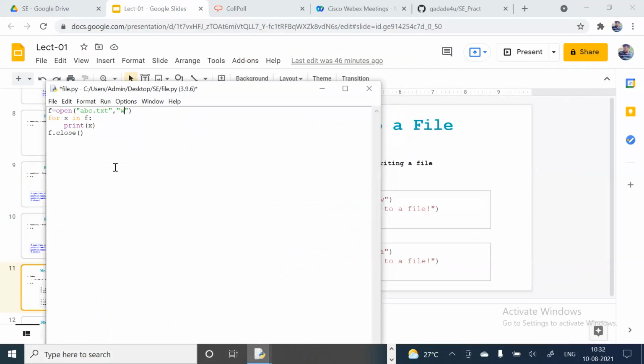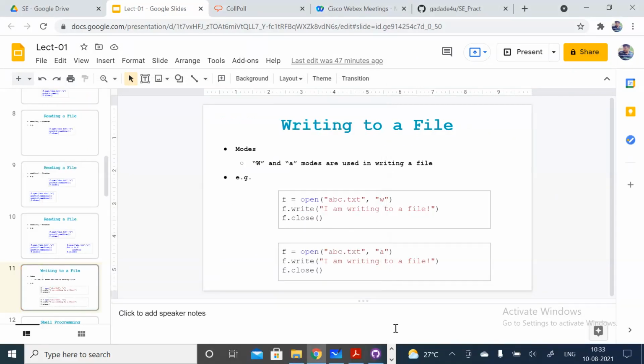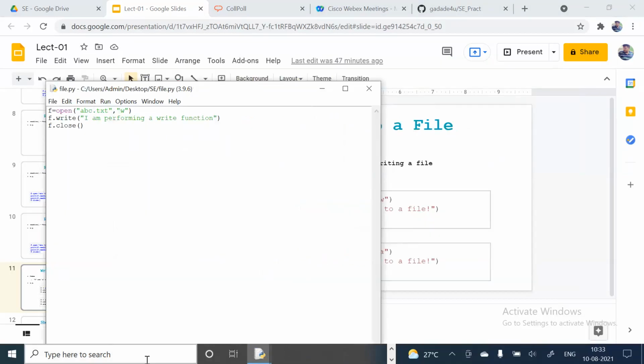If the file is already there, it will be opened in write mode. If the file is not there, it will create that file. Now I just want to write. So f.write, and suppose here I am writing something, a write function, right? You can see the same thing is written here. Close the file, save it, and run it.